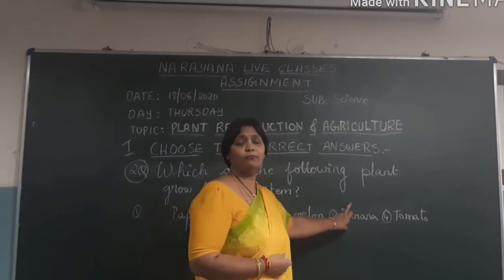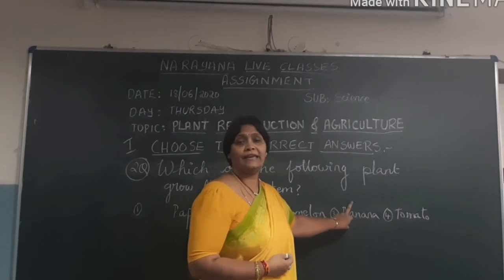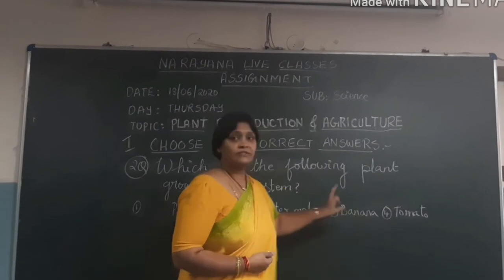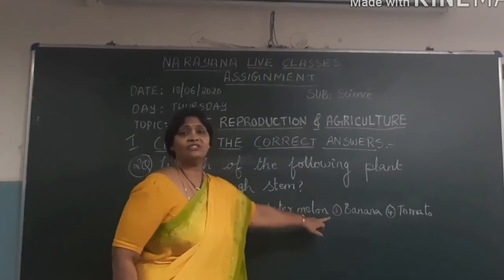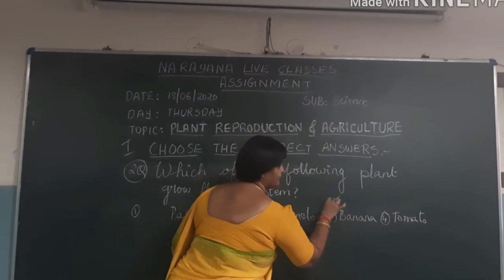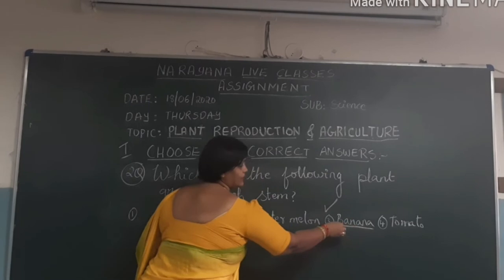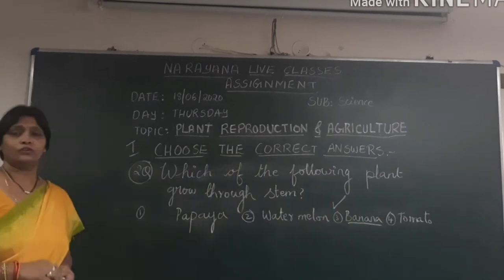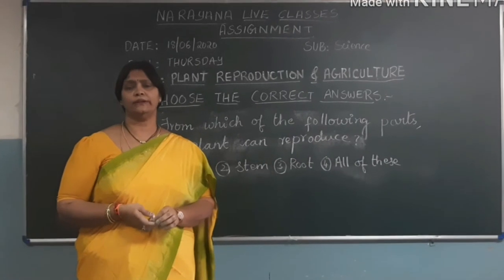If I take the stem of banana and grow it again, we are going to get a new plant of banana again. So the answer for the second one is banana. Banana reproduces through the stem. So children, please circle the third answer, banana, as the answer for this question. I am underlining it. Please underline the answer. Let's go for the third one. Children, let's go for the third question.